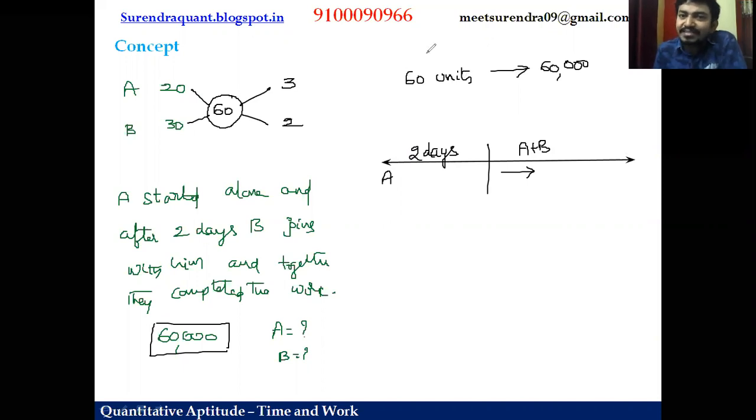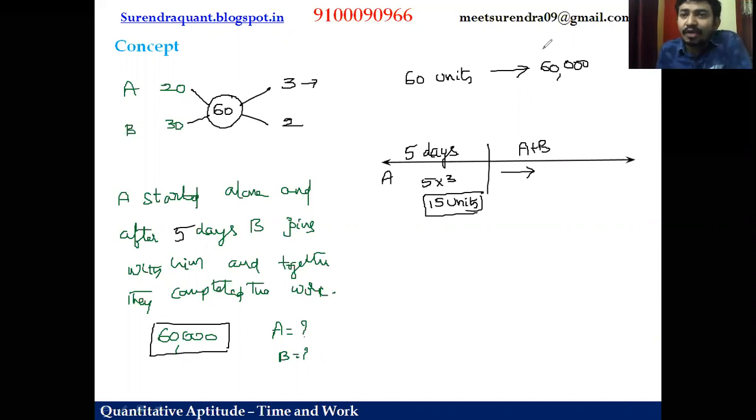Okay guys, to make it simple, to understand easily, I'll make a small change in this. Let us take it as 5 days. Just for the sake of easy understanding, you can take 2 days also, nothing to worry. A worked for 5 days and then B joins him and they continue to finish the work. What is the work done by A in the first 5 days? 1 day, 3 units. For 5 days, 5 threes are 15 units is the contribution of A initially.